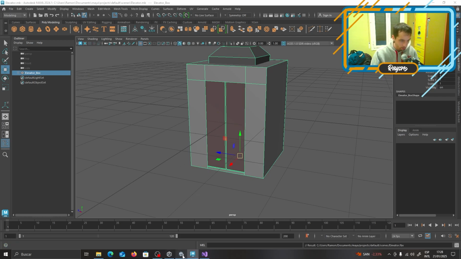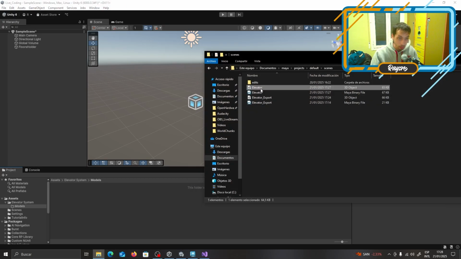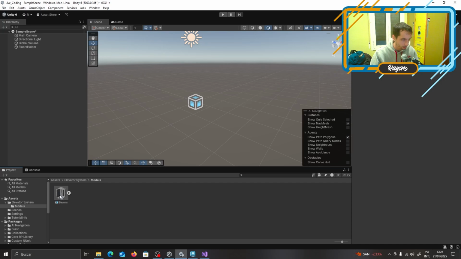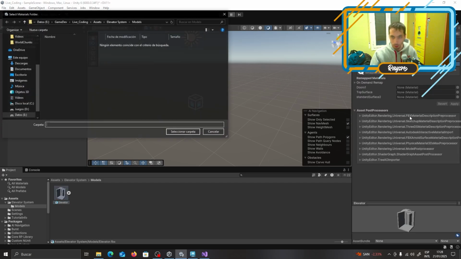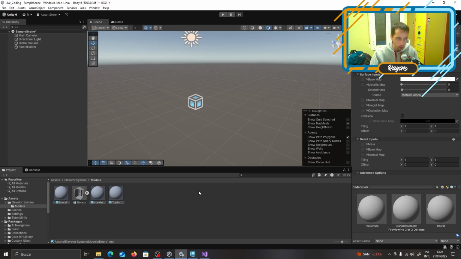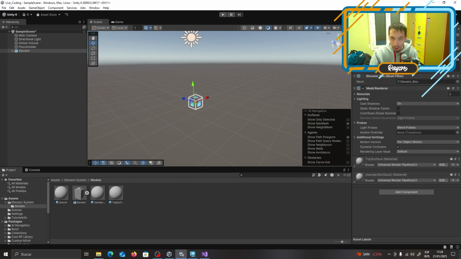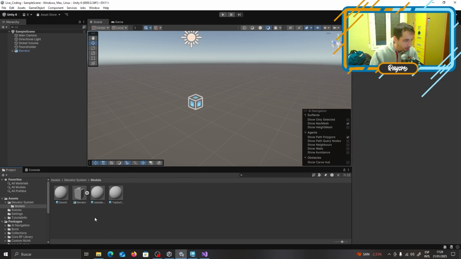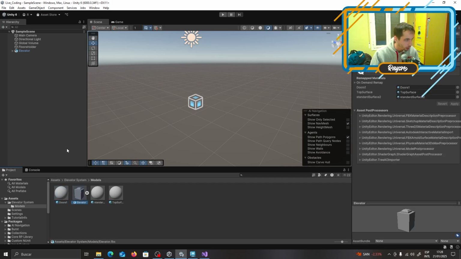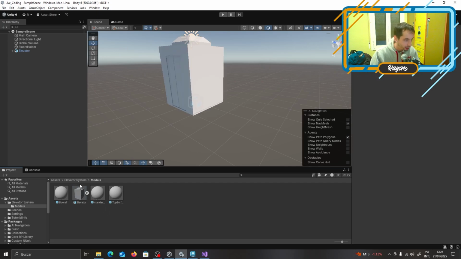So we could finally bring our elevator here. Boom. Here it is. Let's do it quickly. We don't care. Yeah, 0, 0, 0, 0, 0, 0. Done. We have it.